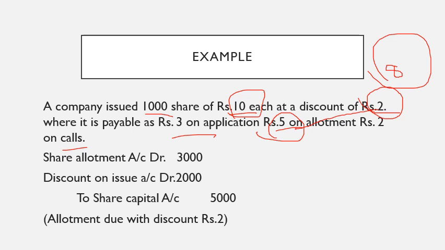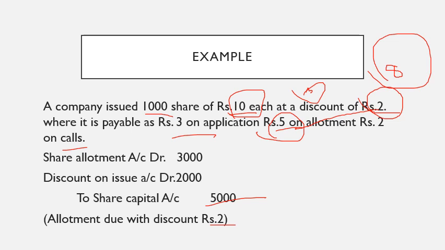So the allotment money will become 3. Share allotment account debtor 3 into 1000, 3000, discount on issue account debtor 2 into 1000 shares, 2000, to share capital 5000. Allotment due with discount of rupees 2. I hope you understood this one.